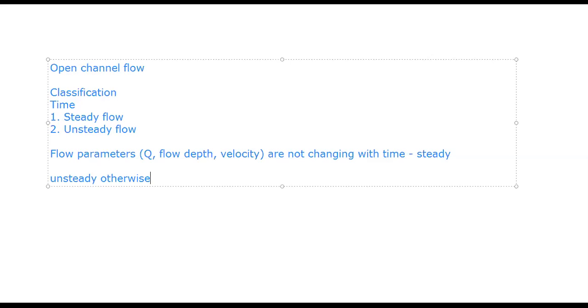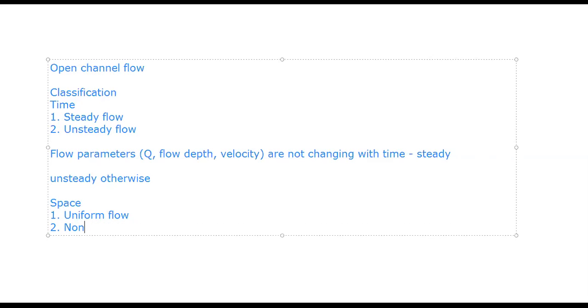Steady and unsteady. This is also similar to what we've done for pipe flow. In pipe flow also you can have steady flow and unsteady flow. So this is with respect to time. Then with respect to space, I have uniform flow and non-uniform flow, or sometimes it's also called varied flow.